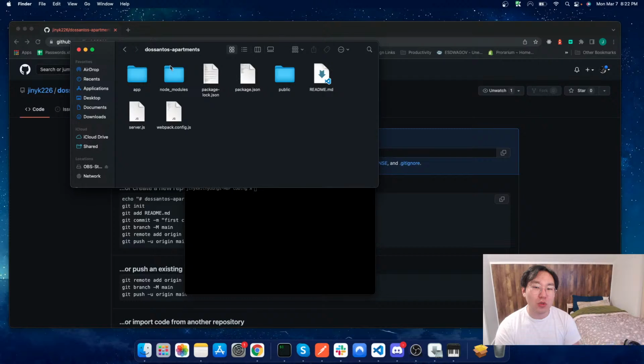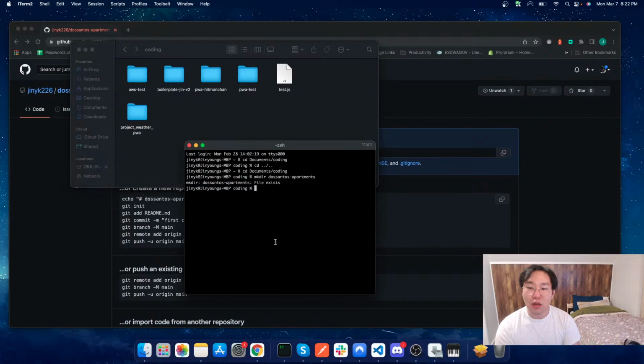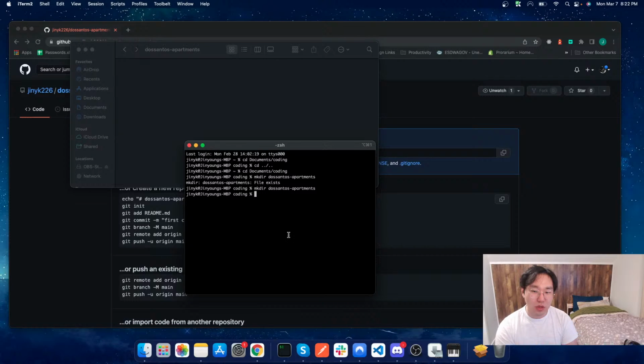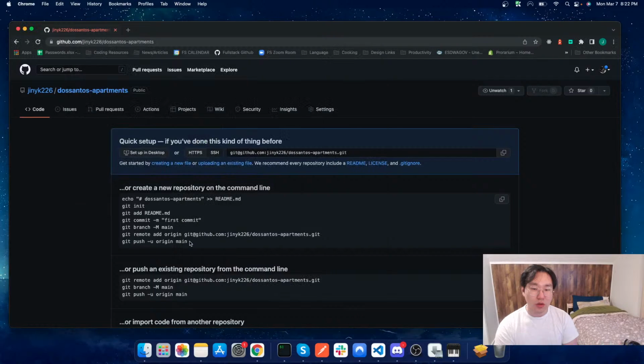For now, I'm going to go ahead and delete this and now recreate it with mkdir Dos Santos Apartments. Perfect. So now if we go into here, we'll see that we have an empty directory. And now let's go ahead and change directories into that. And now we can go ahead and run these commands because we have a new repository that we've already made. Currently it's blank, but that is okay.